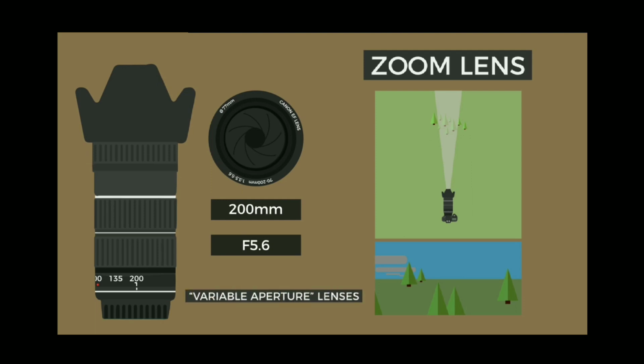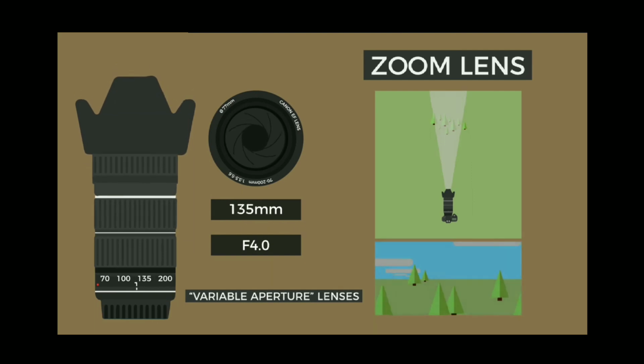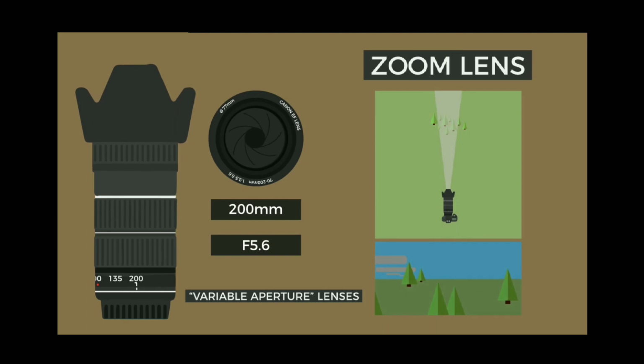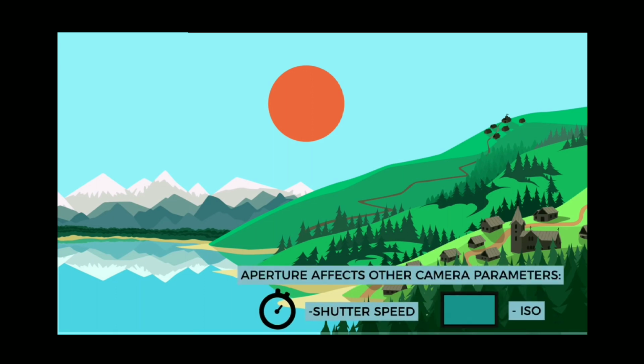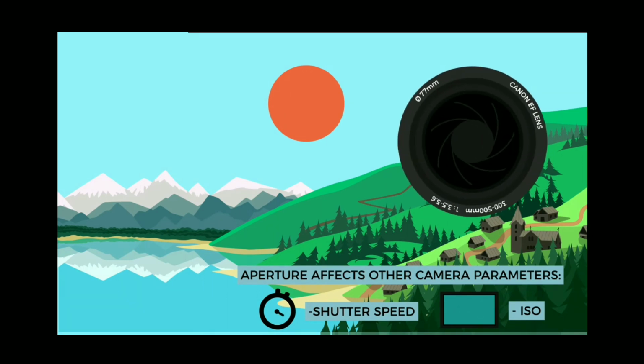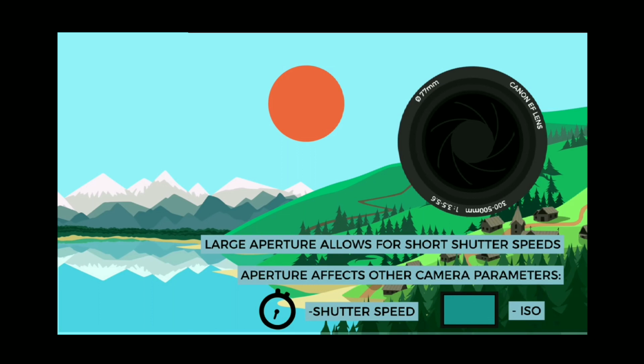This is important because for a zoom lens with a focal length of 70 to 200 millimeters, the aperture may increase from f3.5 to f5.6, decreasing the amount of light entering the camera. Because aperture controls the amount of light entering the camera, it also affects other parameters such as ISO and shutter speed. A larger aperture or smaller f-number will let more light into the camera, allowing you to use a faster shutter speed or lower ISO value.